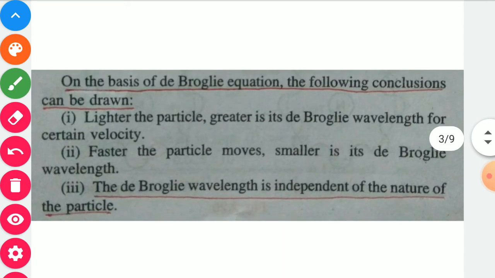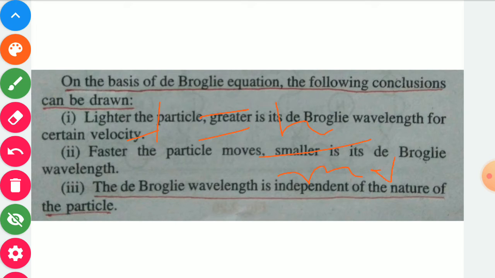On the basis of the de Broglie equation, the following conclusions can be drawn. First one, lighter the particle, greater is its de Broglie wavelength for a certain velocity. As you know that lambda is equal to h upon mv.